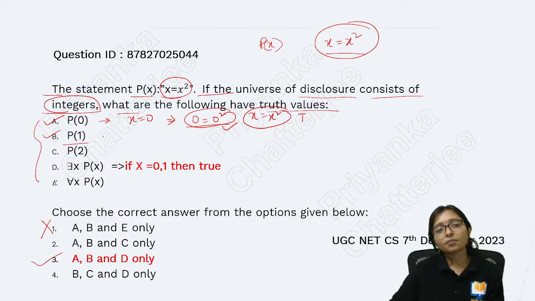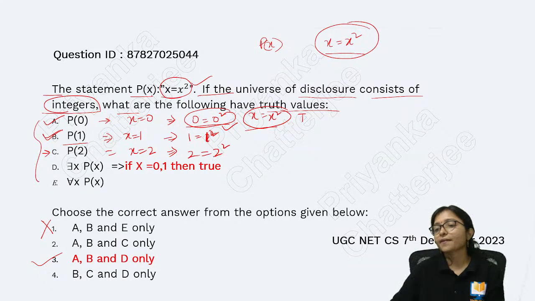Now P(1). For x equals 1, is 1 equal to 1 square? Yes, so x equals x square is also true here. So P(1) is also true. P(2): x equals 2. Is 2 equal to 2 square?